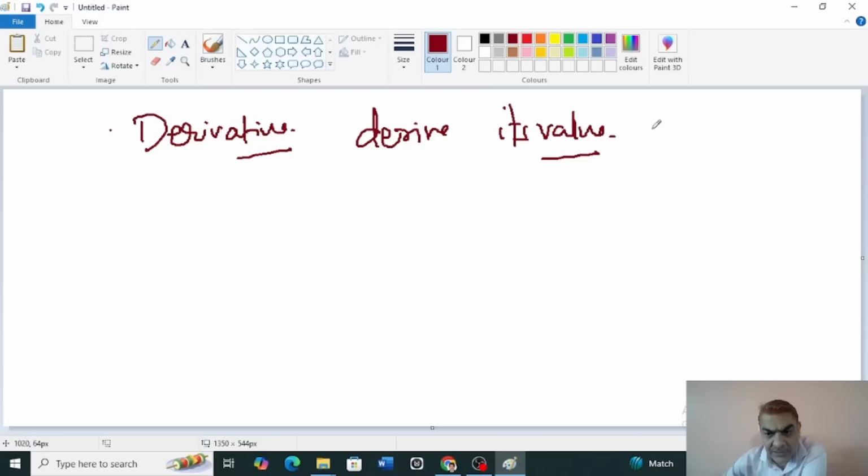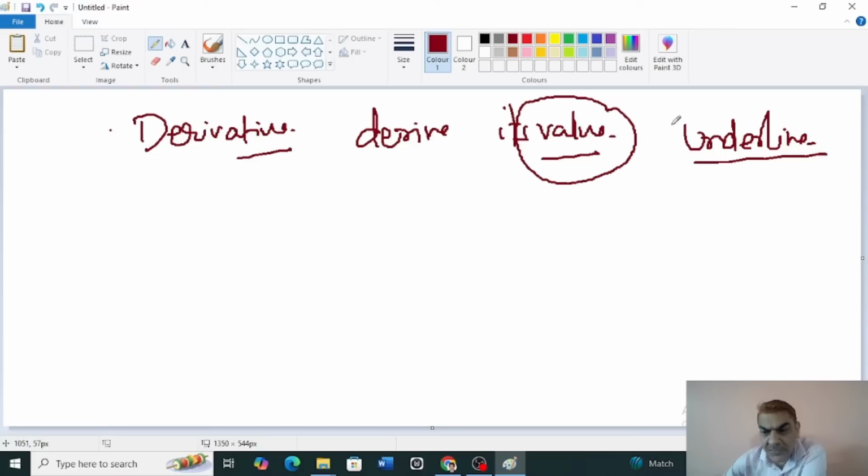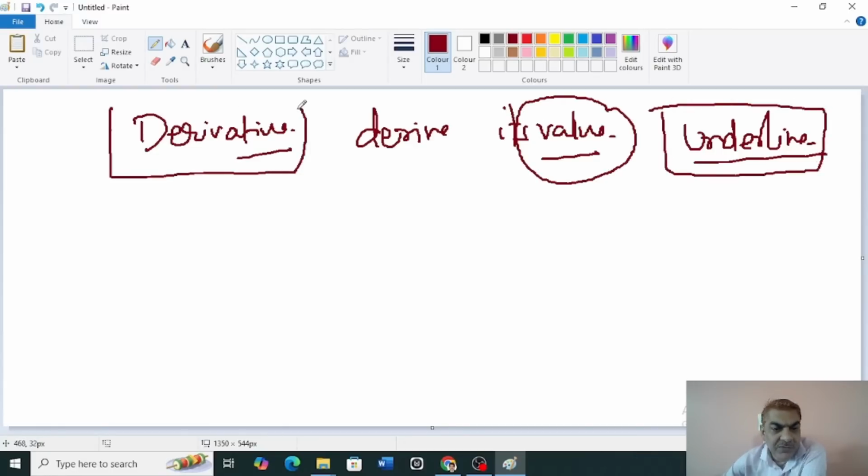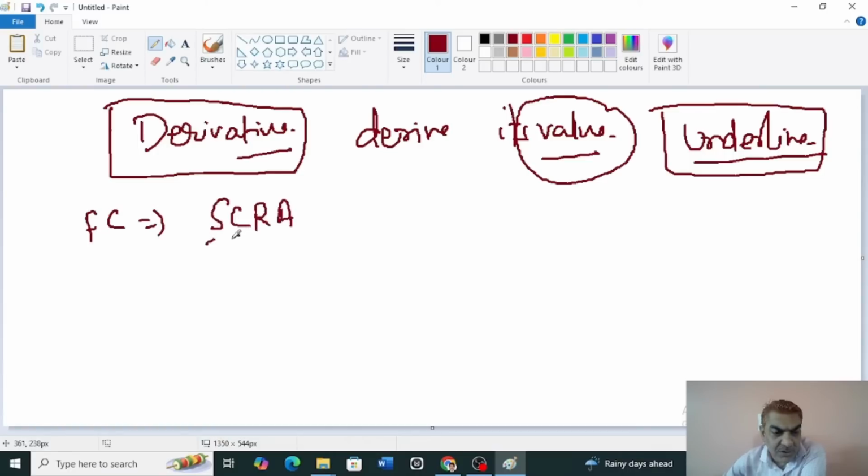from its underlying. So there are two words which are very important here. One word is the value, other word is the underlying. So what is a derivative? Derivative is a financial contract. This is a financial contract defined under SCRA, Securities Contract Regulation Act 1956. All financial instruments in which you are dealing right now are defined under this SCRA Act of 1956. So derivative is one such financial contract defined under this act.